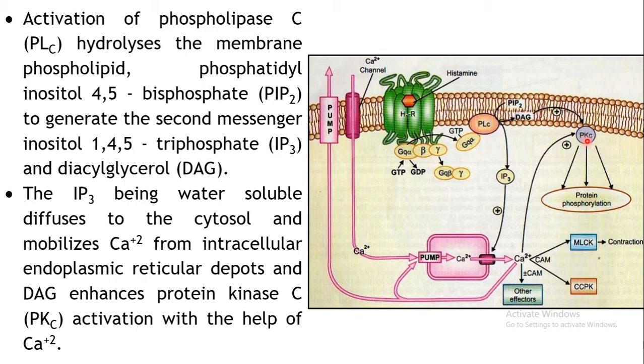Since this enzyme is activated along with the mobilized calcium, this activated protein kinase C will start phosphorylating certain proteins. Certain effectors will be phosphorylated, and ultimately the effectors may be altered and they will show certain changes in the